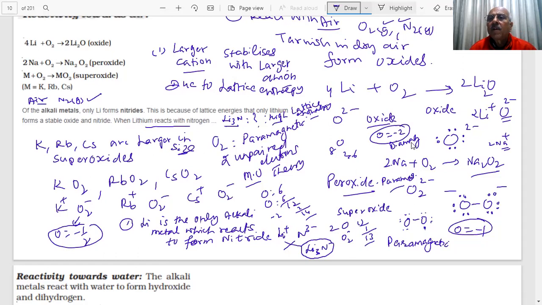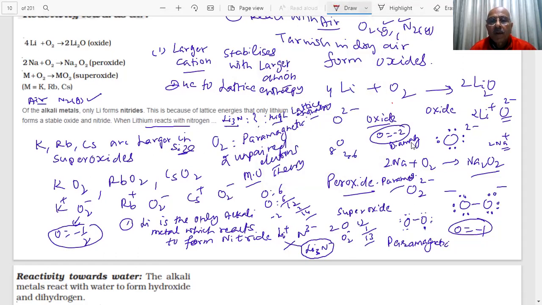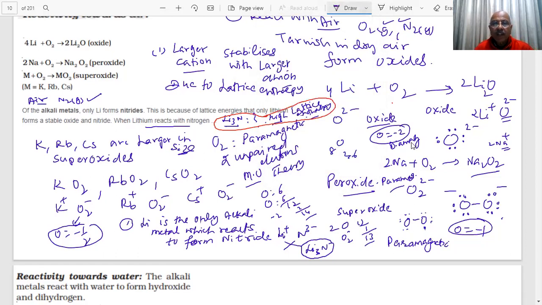Got it? Noted? What I am saying is this point: lithium nitride is formed because of the high lattice enthalpy of lithium nitride, students, because lithium is very small in size. Point to be noted. The question was there in the paper. Have you noted everything?